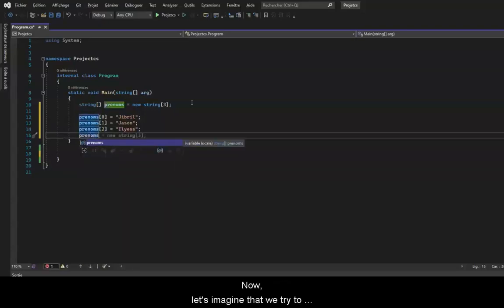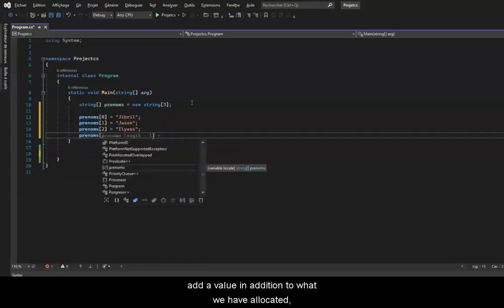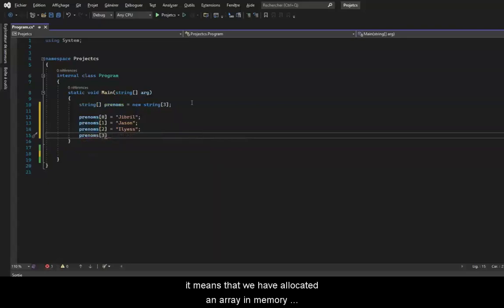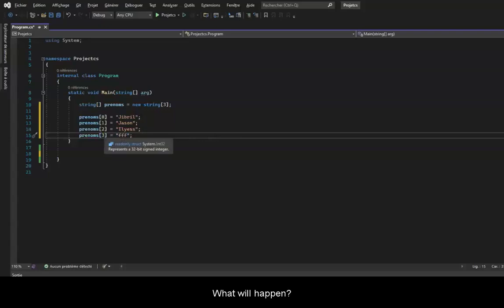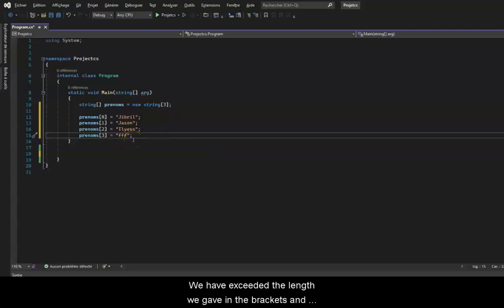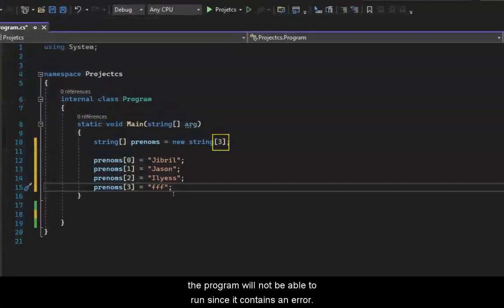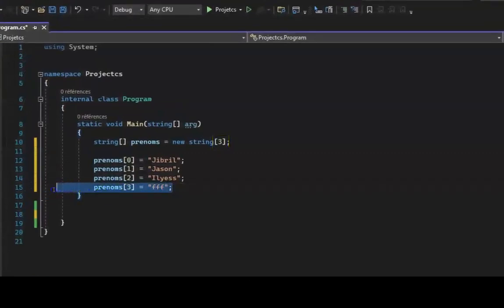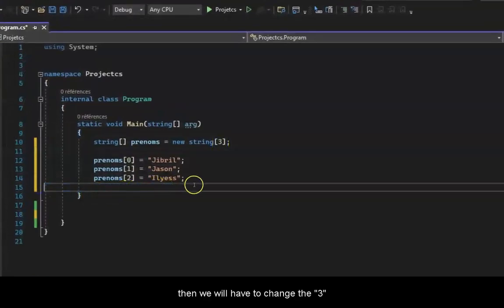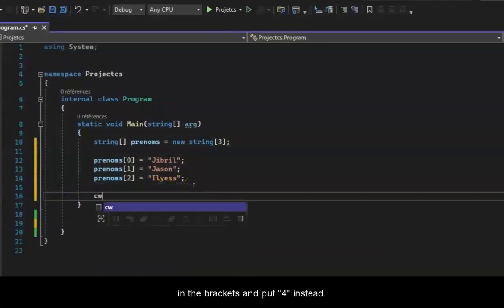Now let's imagine that we try to add a value in addition to what we have allocated. It means that we have allocated an array in memory that will contain 3 elements, but that we are going to add a 4th element. What will happen? Well, the program will indeed indicate to me that there is a problem. We have exceeded the length we gave in the brackets and the program will not be able to run since it contains an error. So, if we have added this value, then we will have to change the 3 in the brackets and put 4 instead.